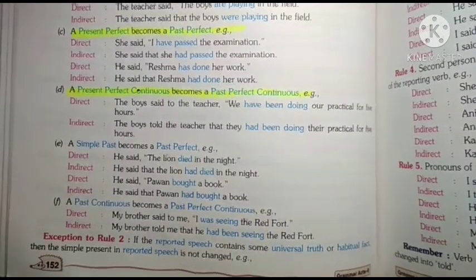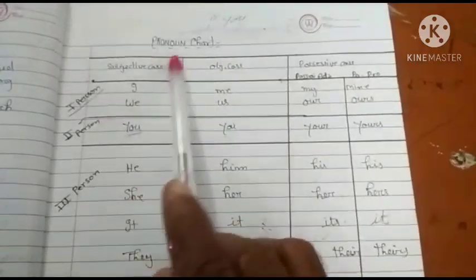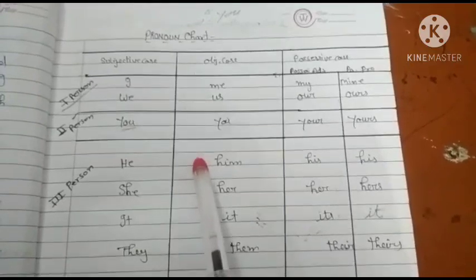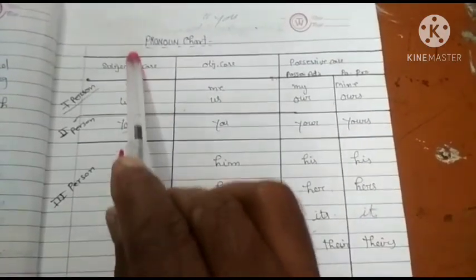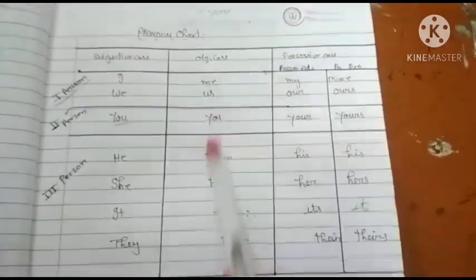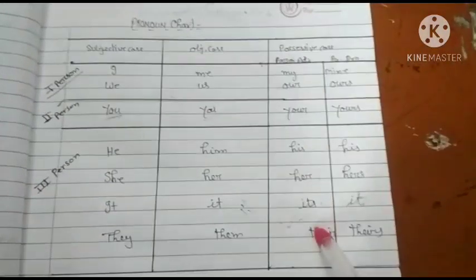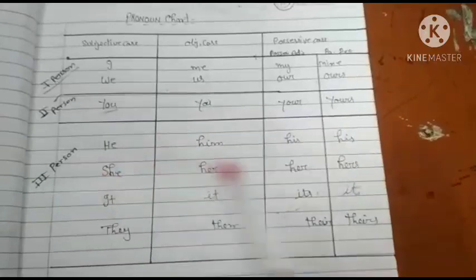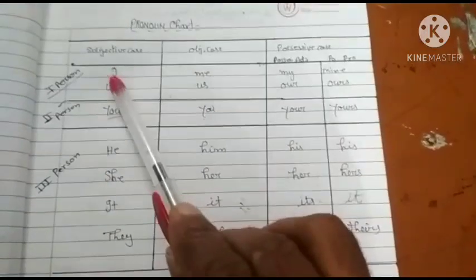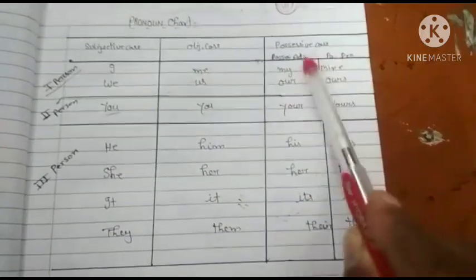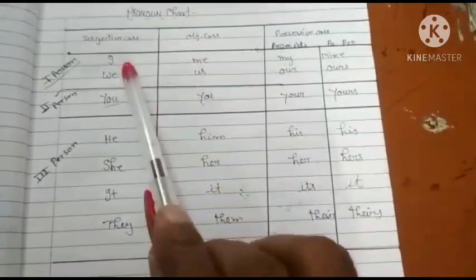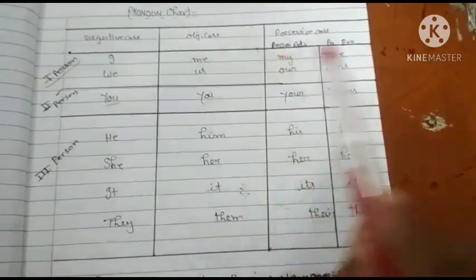Now look, a pronoun chart is given here and you will read it and learn all pronouns. These are subjective case, these are objective case, and these are possessive case. This is first person pronoun, this is second person pronoun, these are third person pronouns. I, me, my, mine. My is a possessive adjective and mine is a possessive pronoun. So you will learn in this way: I, me, my, mine.